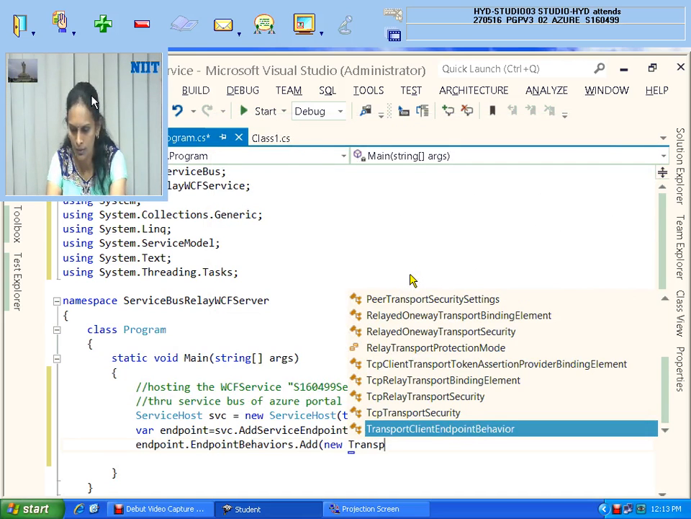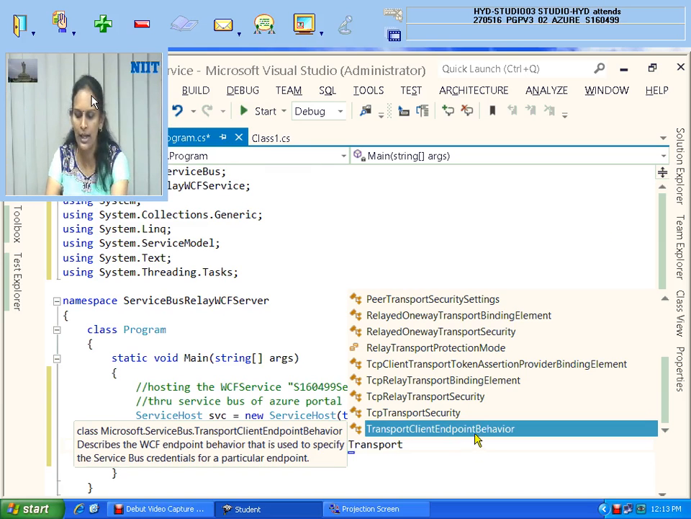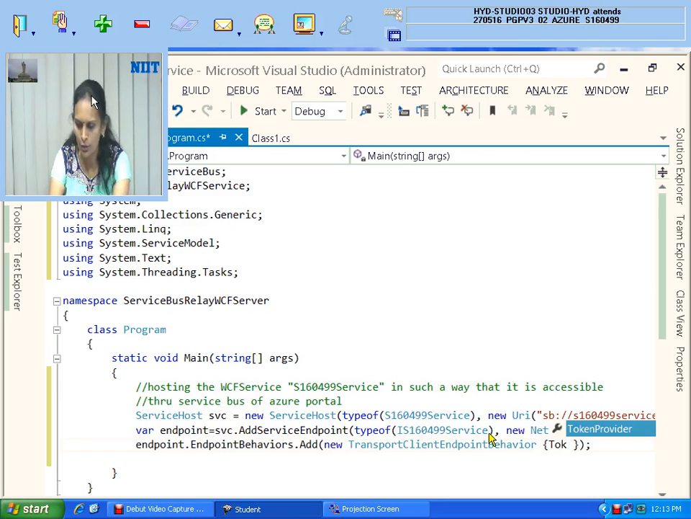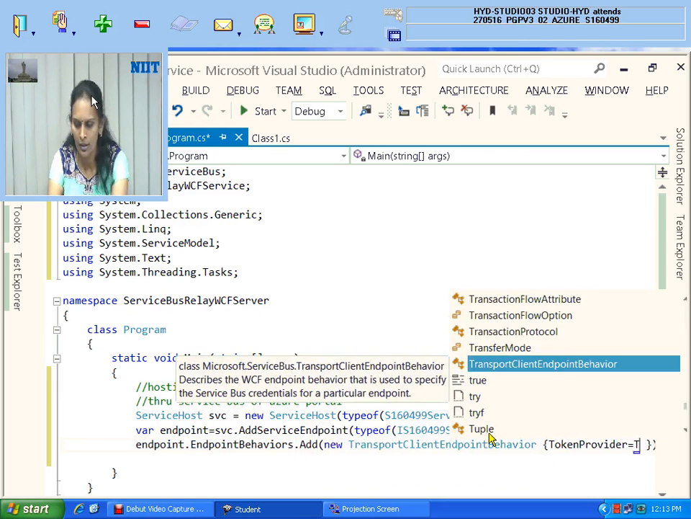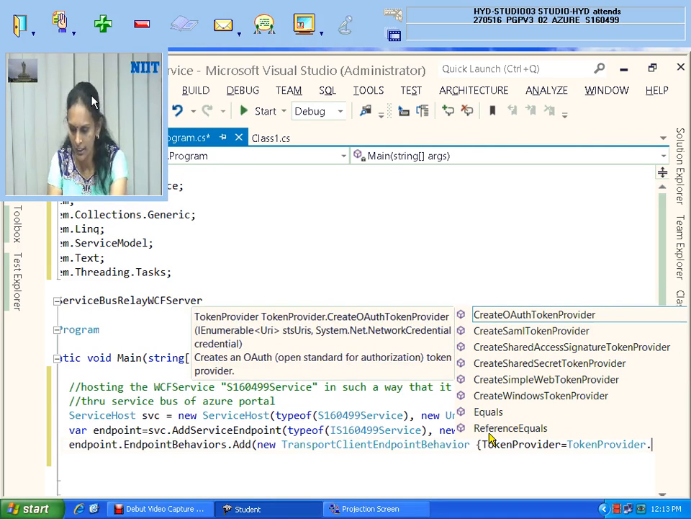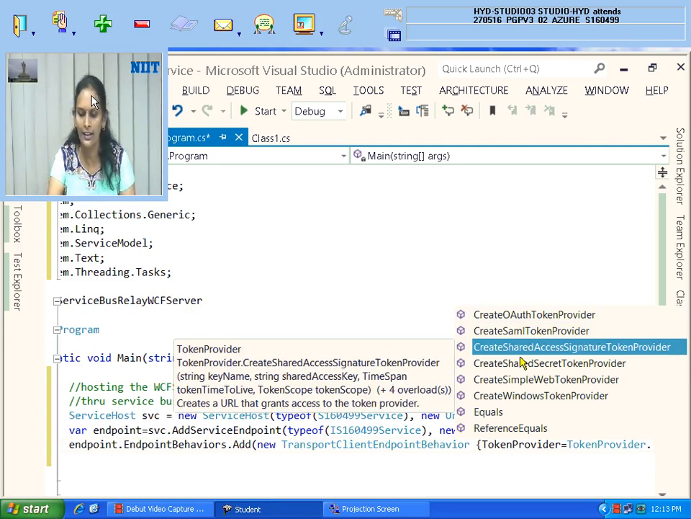Transport client endpoint behavior is coming automatically. Now curly brace open, close, and bracket close. Here token provider is equal to token provider dot create shared access, see here already everything is visible here. Create shared access signature token provider.